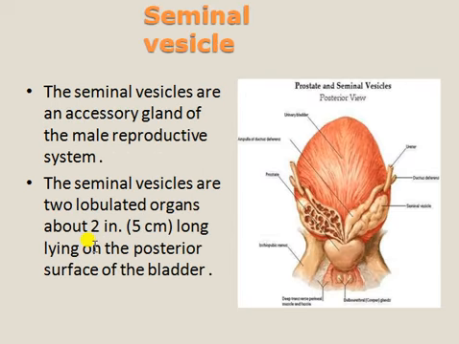Now the seminal vesicle. The seminal vesicles are accessory glands of the male reproductive system. They are two lobulated organs about 2.5 centimeters in size. Here is the prostate gland, and superiorly, on each side of the urinary bladder, they are present, lying along the posterior surface of the bladder.